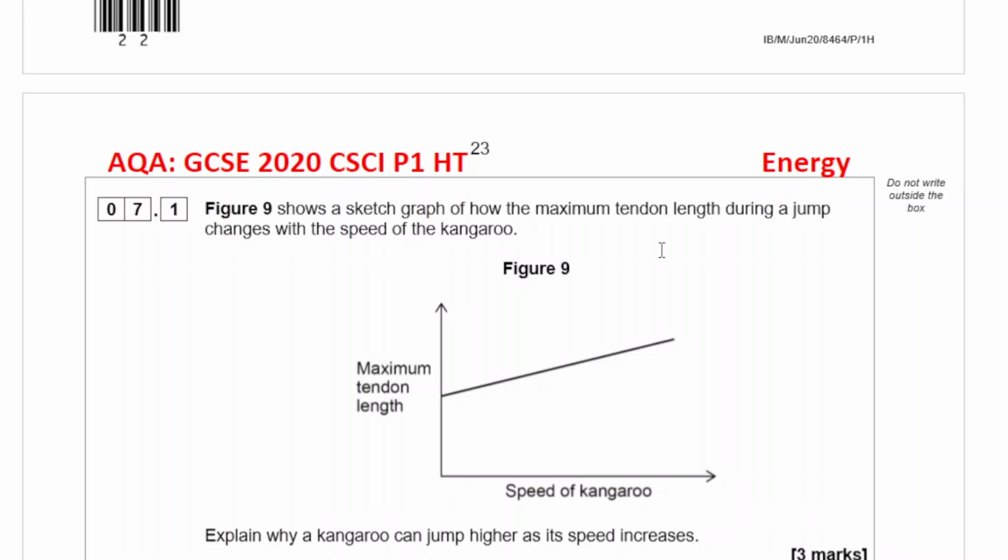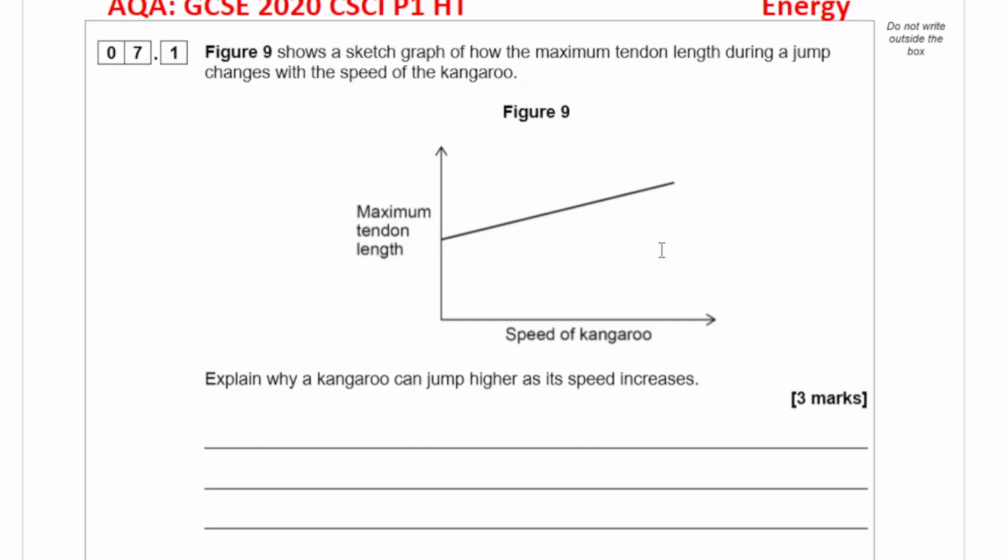Figure 9 shows a sketch graph of how the maximum tendon length during a jump changes with the speed of the kangaroo. So as the speed increases, the maximum tendon length is actually increasing as well. Now at its resting stage, this is your resting normal length when it's 0.